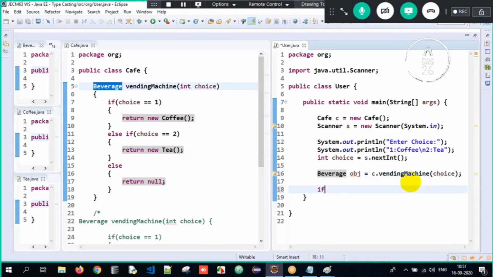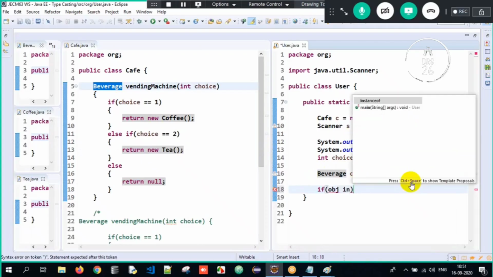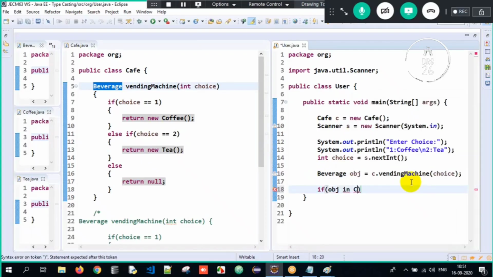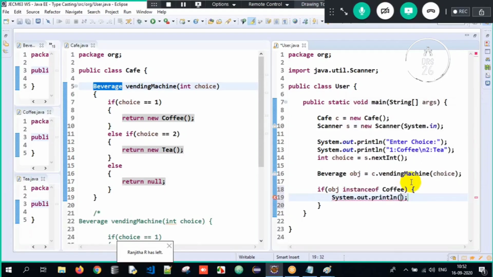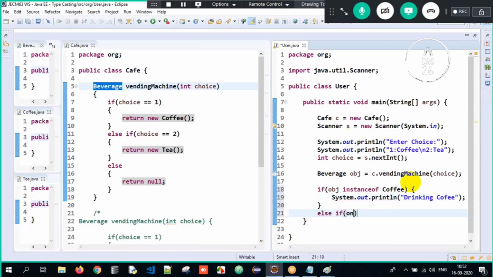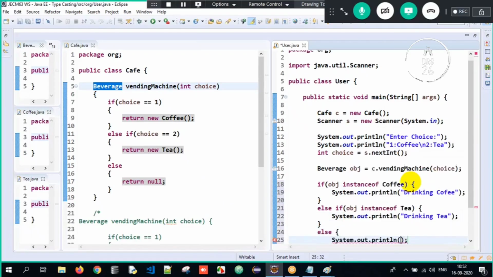Okay. So now here I'll check if obj instanceof Coffee, print drinking coffee, you can just write it as sysout drinking coffee. Else if obj instanceof Tea over here, I am supposed to write, drinking tea over here. Else I'll just write invalid choice here. See, it works fine.